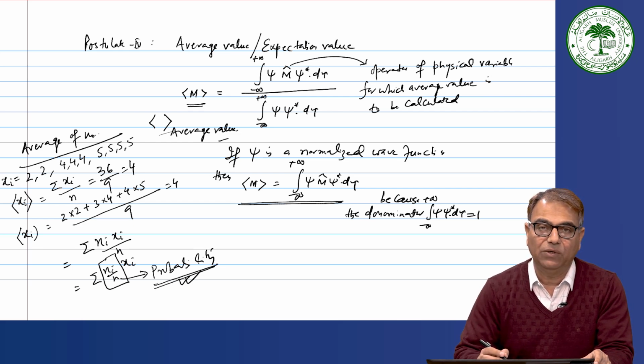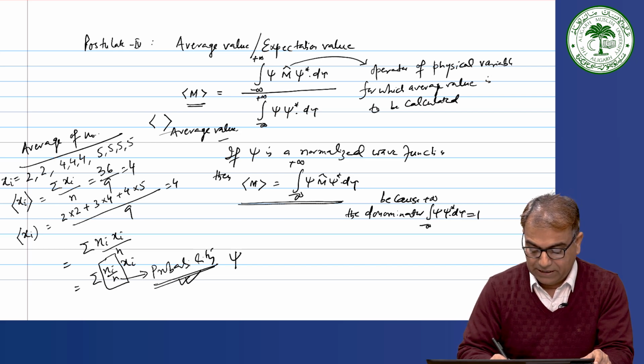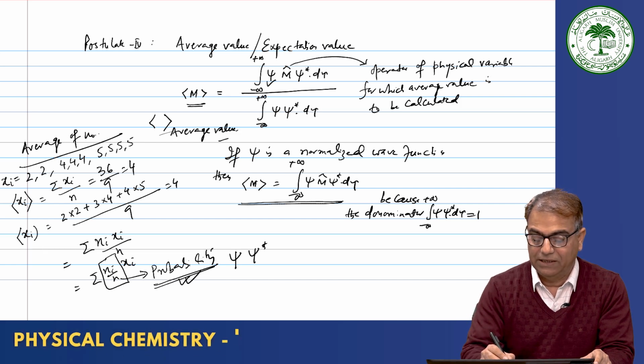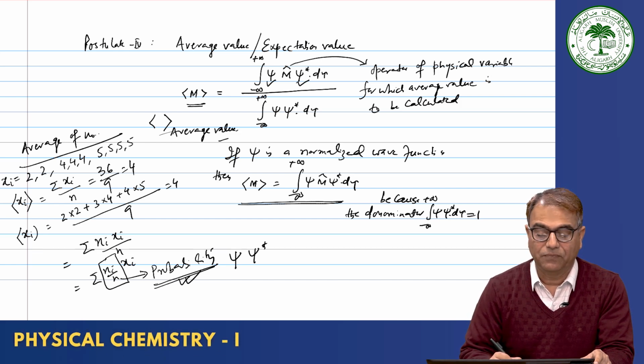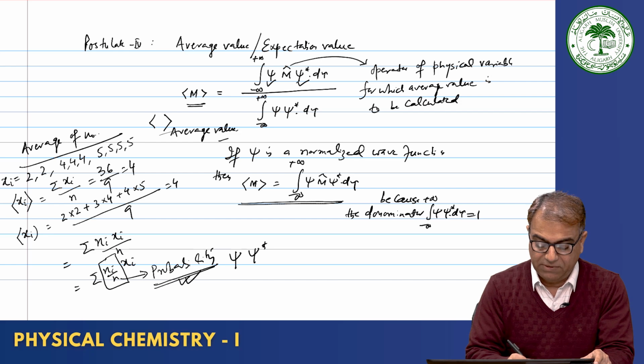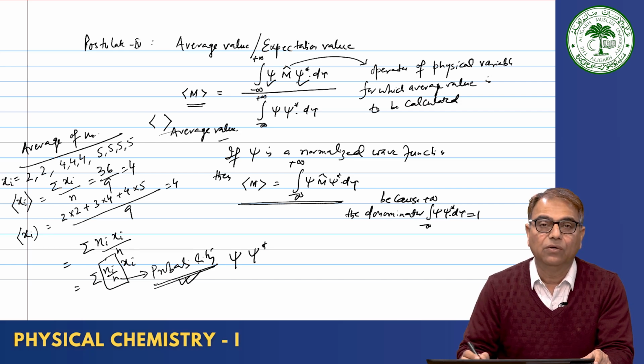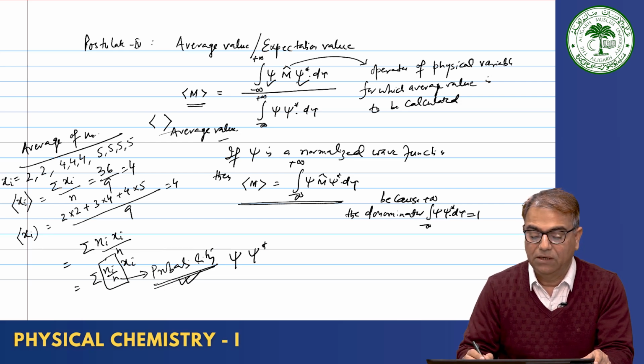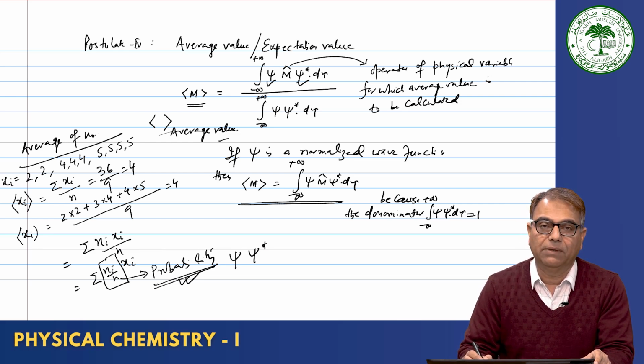And what is the probability in quantum mechanics? Probability in quantum mechanics is psi star multiplied by psi. So, that is why you have psi star, and for very infinitesimal values these summations could be approximated to integrals. So, we approximate and we get this value. So this is the average value postulate in quantum mechanics.